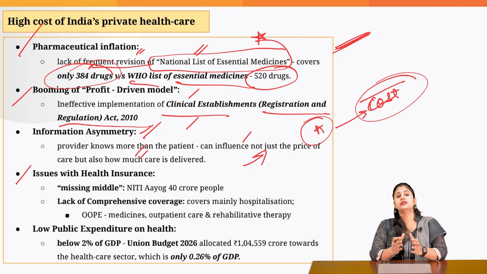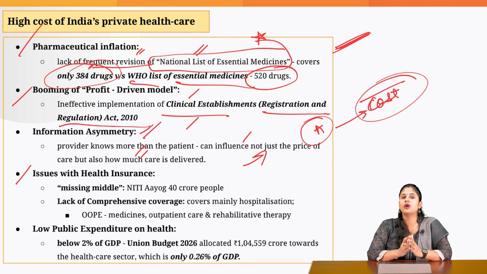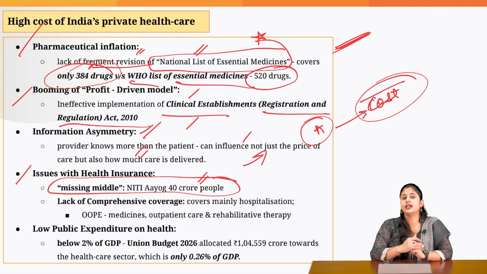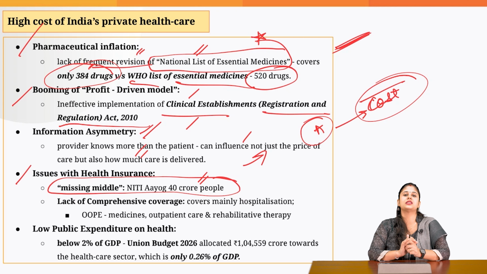Then another problem is that people who have health insurance can easily cover the inflated medical bill. But what about the people who don't have any medical insurance cover? In this respect, NITI Aayog has pointed out that in India, 40 crore people are part of the missing middle. What do we mean by missing middle?